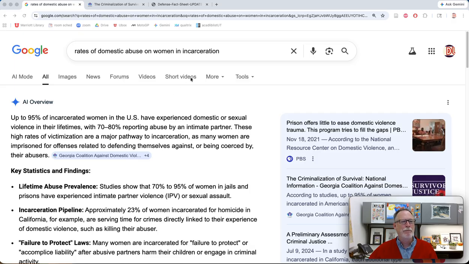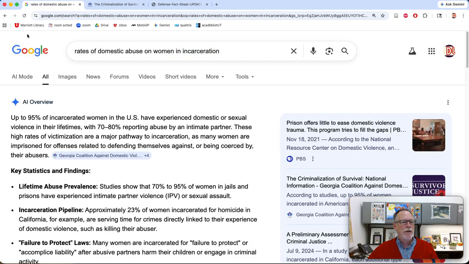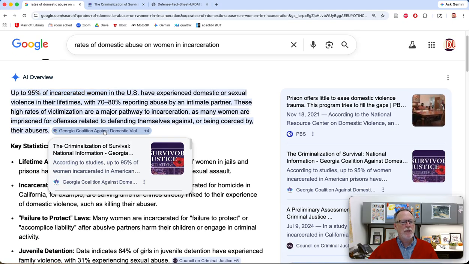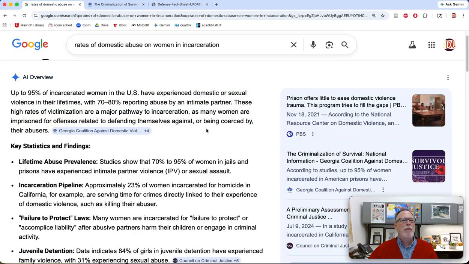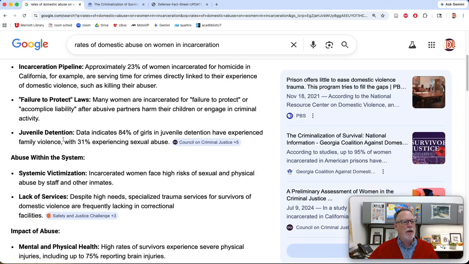So I Googled rates of domestic abuse on women in incarceration, and it gave me up to 95% of incarcerated women have experienced the violence. So the important thing is, what do we got that is citing it? And so I went to this one, and it'll give you keyword ideas too.